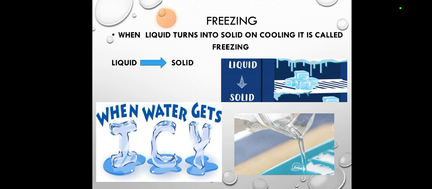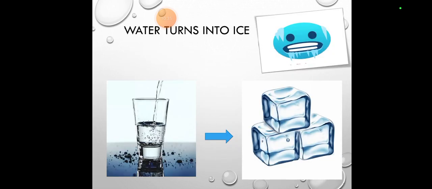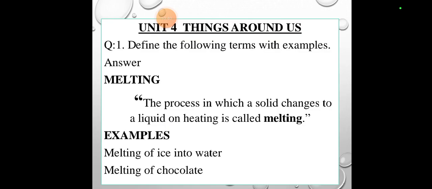Freezing. So what is freezing? Melting is basically when a solid changes to a liquid. Freezing is when a liquid changes into a solid on cooling. Basically, if I have water and I put it in the freezer, it will become an ice cube. That means it's due to freezing. Like formation of snow, first it's all water, then it converts into snow. Water turns into ice whenever we put it in the freezer.